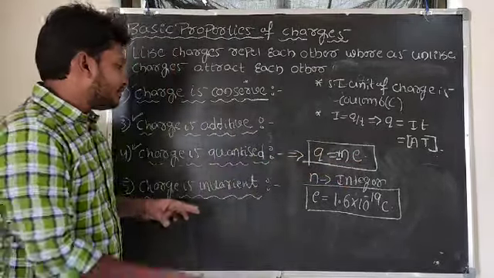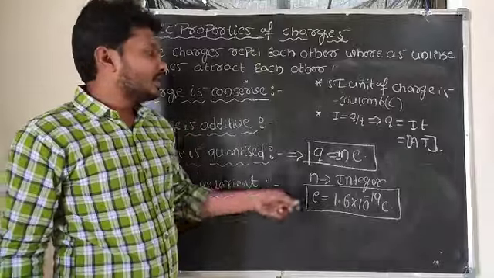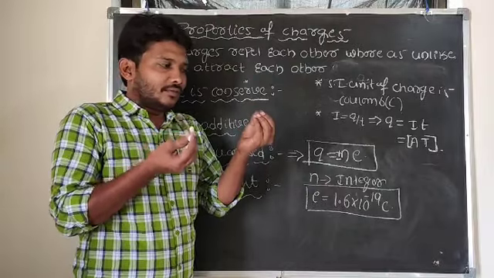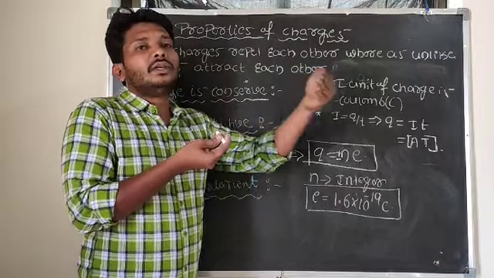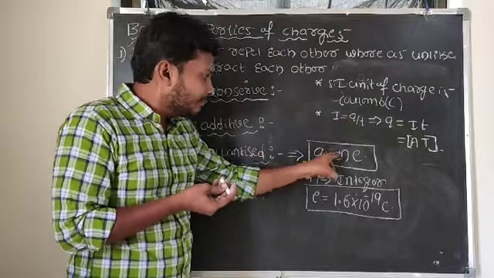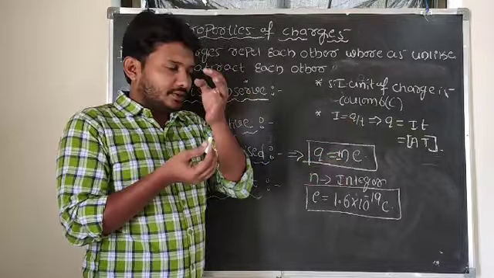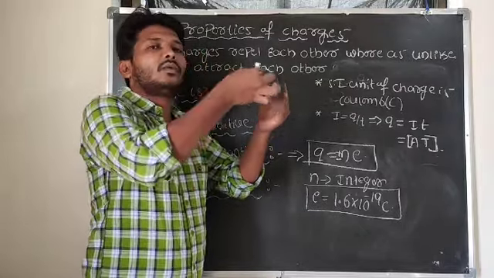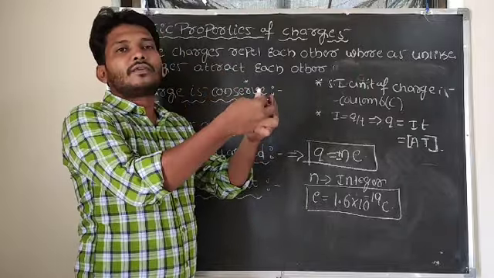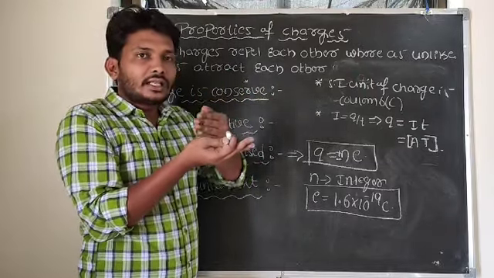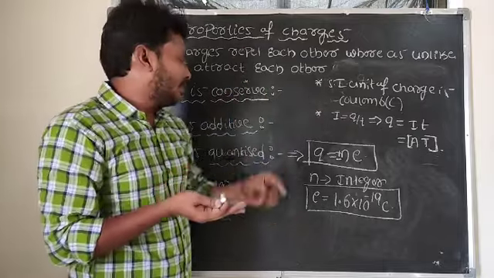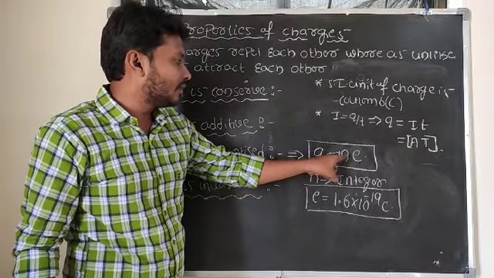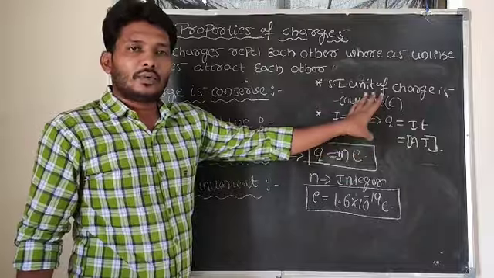What's the physical meaning of this statement? From quantization of charge, where n is an integer, it means that in order to transfer charge from one body to another body, half of a charge will not get transferred. For example, one charge moves from one body to another, or two charges move, but half of a charge will not move from one body to the other. That's the physical meaning of quantization of charge: the total charge over the body is an integral multiple of the charge on the electron.